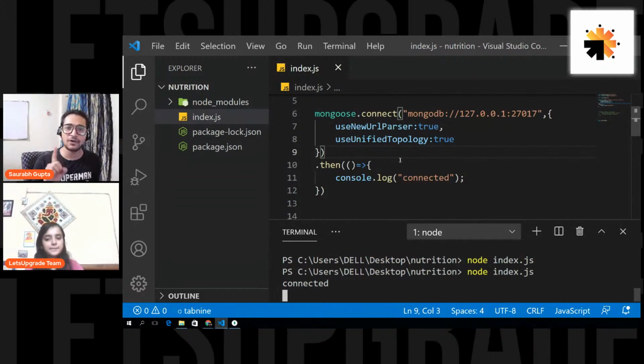So now we have moved one step ahead. Now we know how to connect Node.js to MongoDB. Is that clear, everyone? Can we move ahead now? Is this clear to everyone?